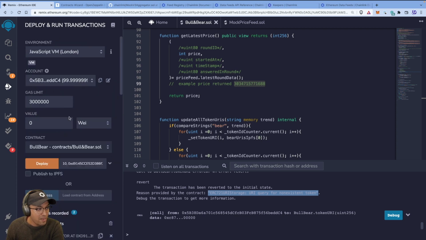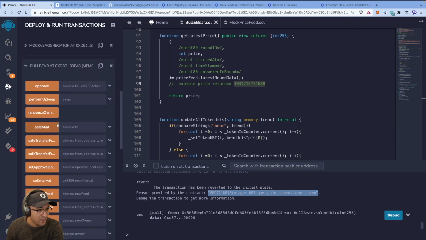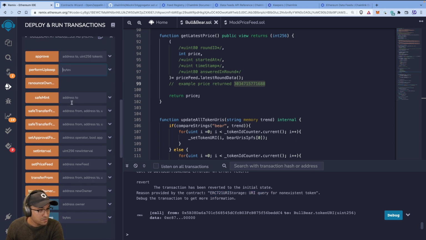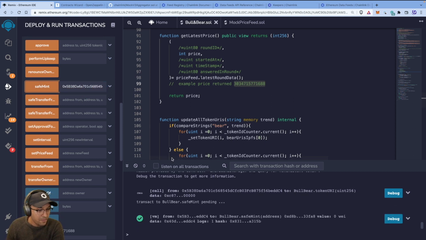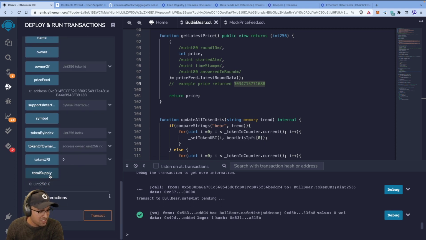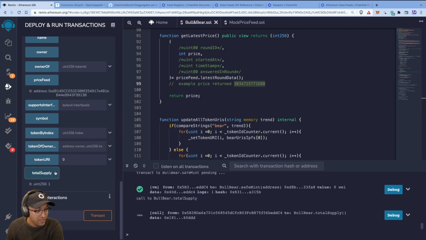Now let's grab our address up here because we'll need it in a moment, our account address, our wallet address, and let's do a couple of things. Let's mint to ourselves, right? Let's do a safe mint. And we should have that transaction quickly because it's locally on our browser. Let's check total supply. We should now see this as 1. There it is.